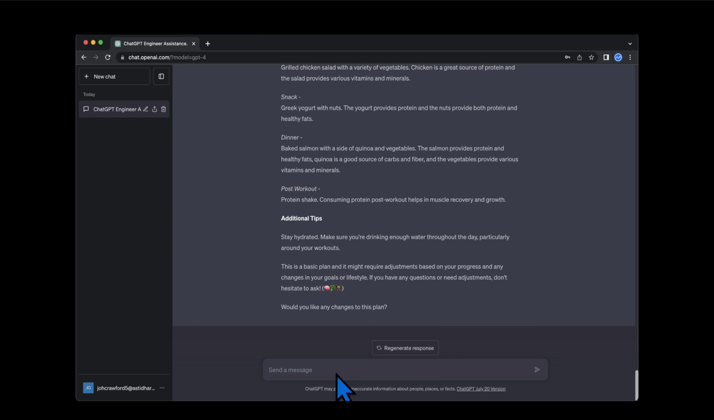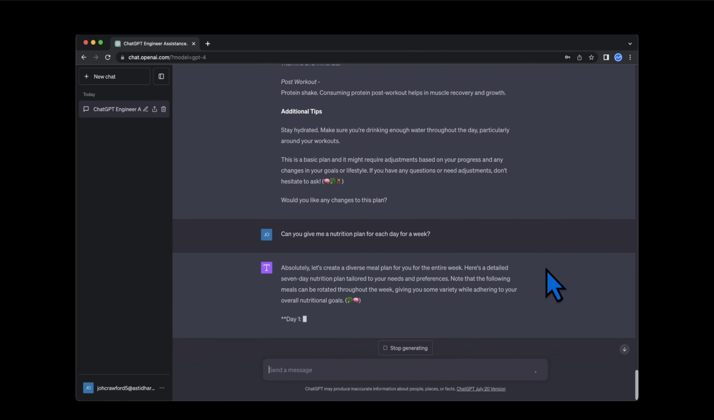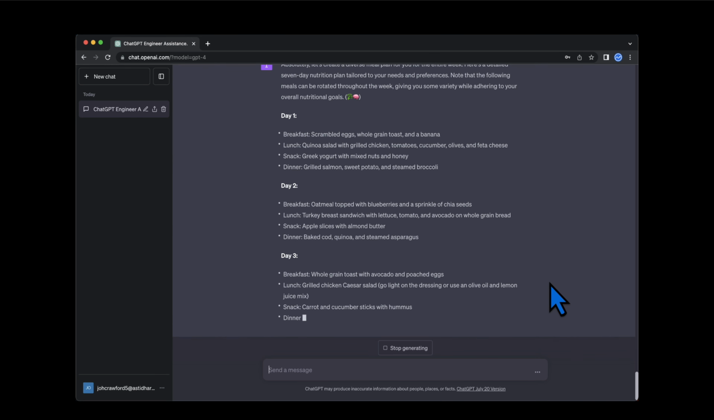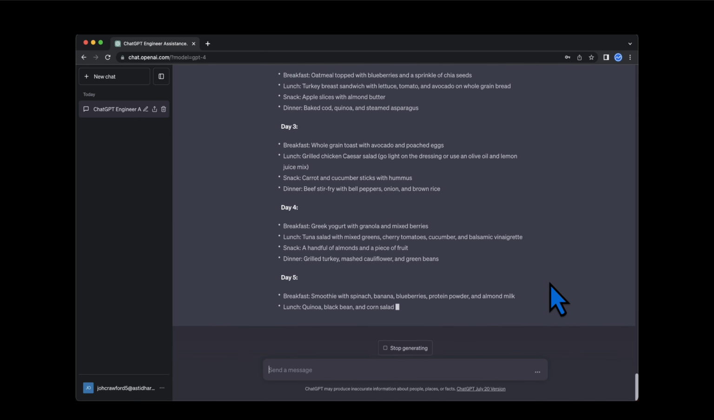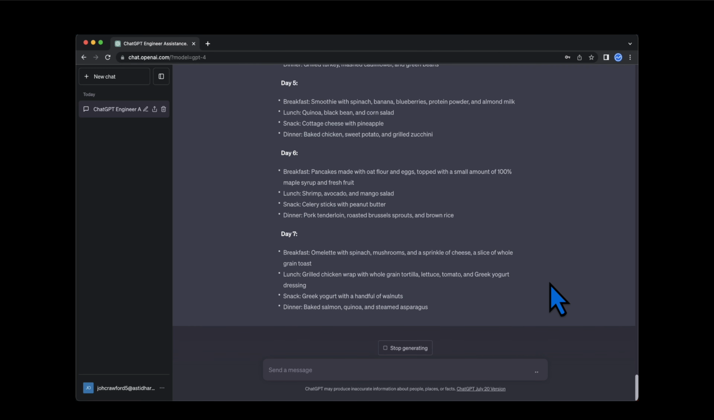We decide to make our nutrition plan for each day more specific and request, "Can you give me a nutrition plan for each day for a week?" Immediately, we receive the nutrition plan presented for different days of the week. It lists the various meals for each day to help us get closer to our goal.